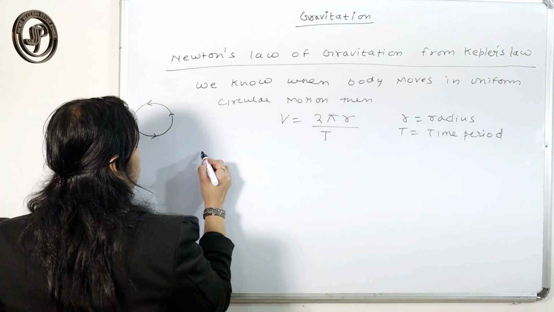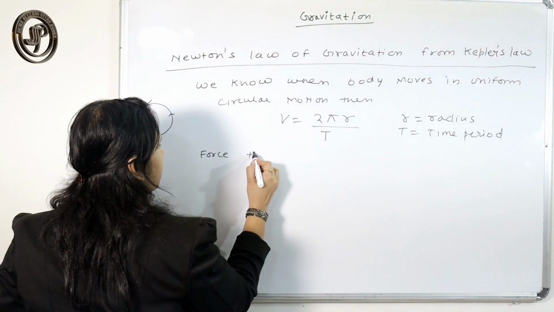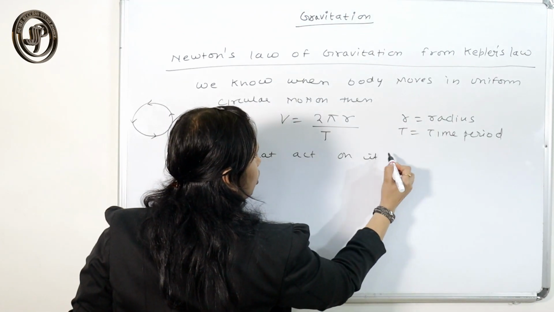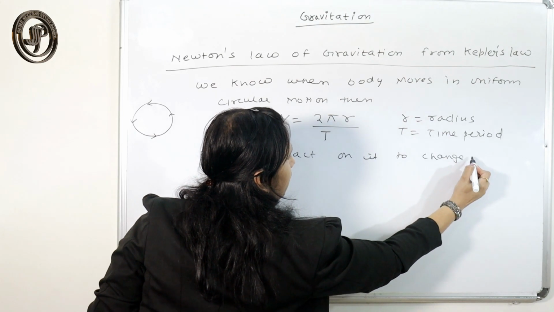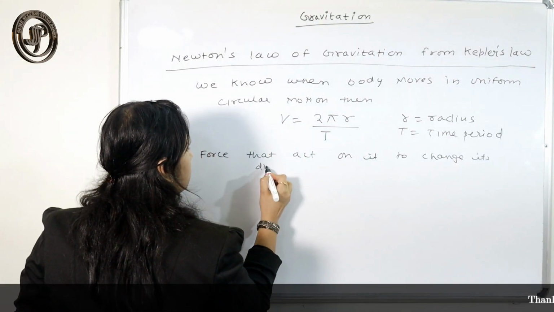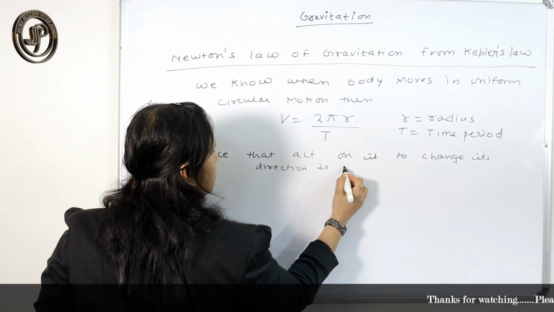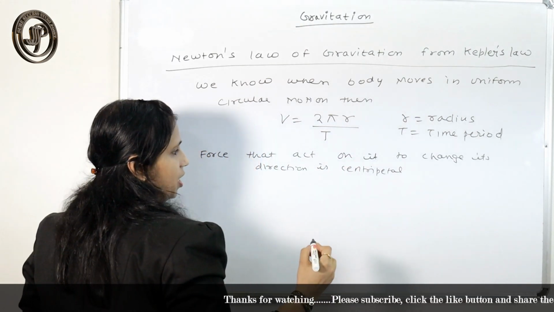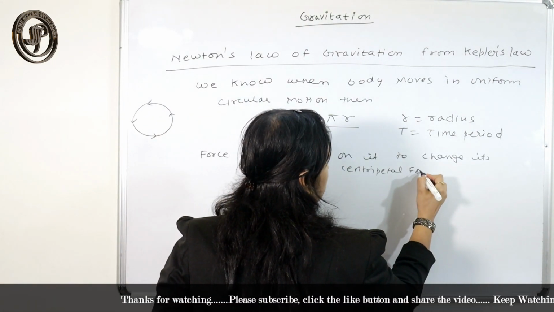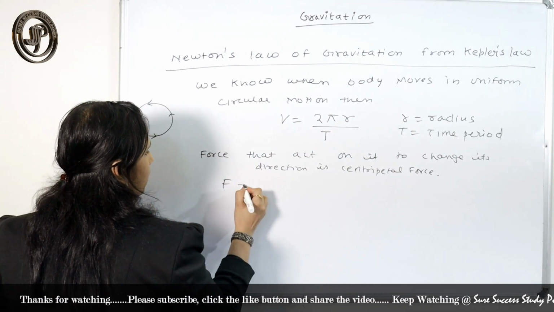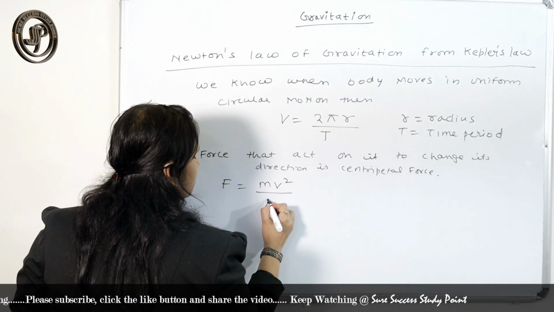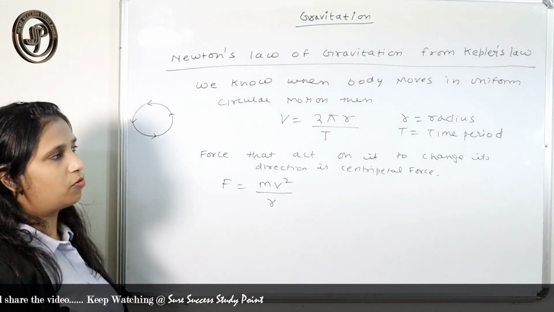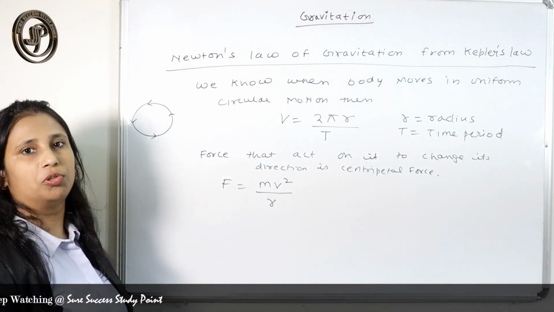The force that acts on it to change its direction is centripetal force, also called center-seeking force. The magnitude of centripetal force is m v square by r. This is the way you have to reproduce it in the exam.